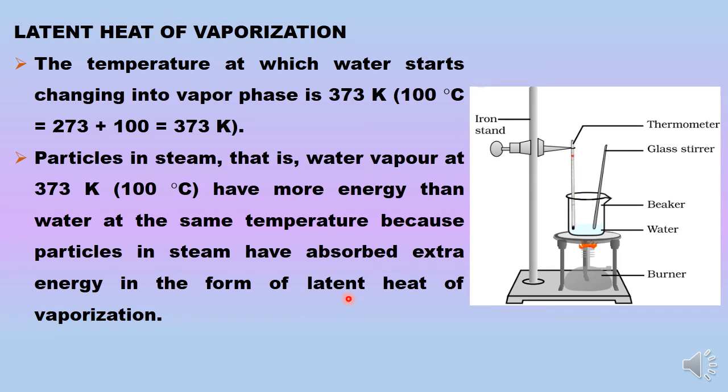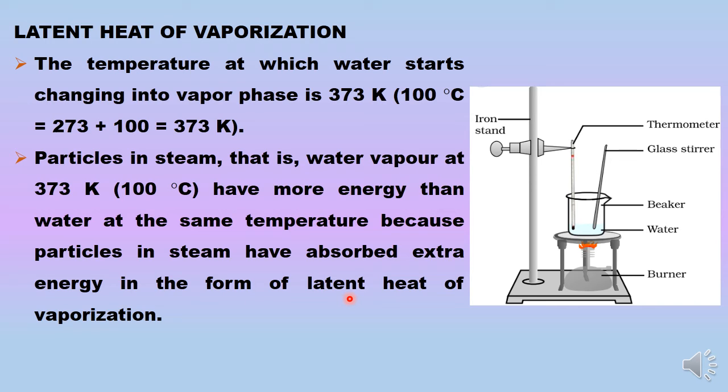of latent heat. Just like in fusion, we observed that ice and water, despite being present at 0 degrees Celsius, the water molecules were showing more energy because they have absorbed latent heat of fusion.